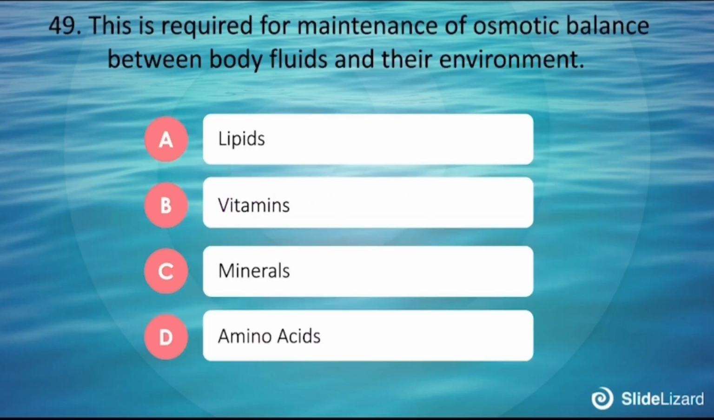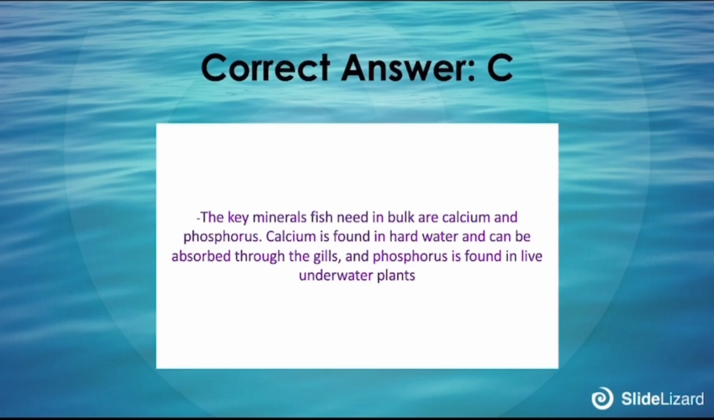49. This is required for maintenance of osmotic balance between body fluids and their environment. A. Lipids, B. Vitamins, C. Minerals, D. Amino acid. The correct answer is C. The key minerals fish need in bulk are calcium and phosphorus. Calcium is found in hard water and can be absorbed through the gills, and phosphorus is found in live underwater plants.